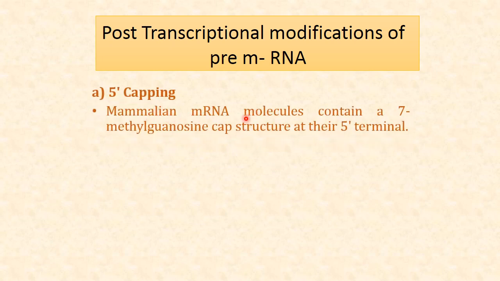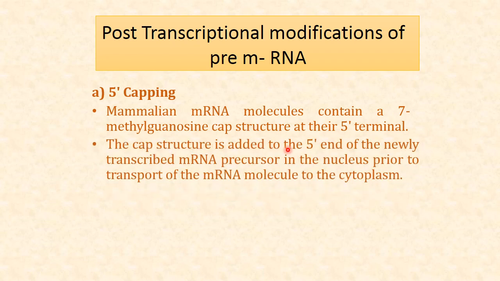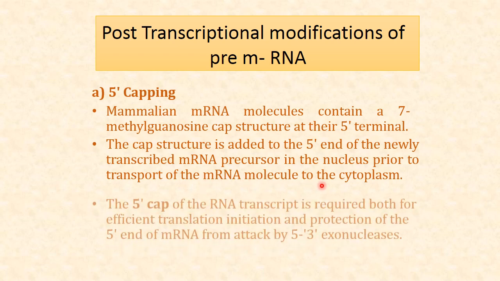Mammalian or eukaryotic messenger RNA molecules contain a 7-methylguanosine cap structure at the 5' terminal. The cap structure is added to the 5' end of the newly transcribed messenger RNA precursor in the nucleus prior to transport of the messenger RNA molecule to the cytoplasm.